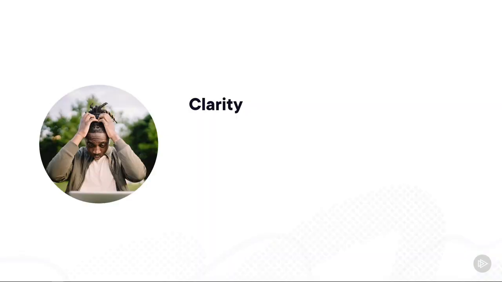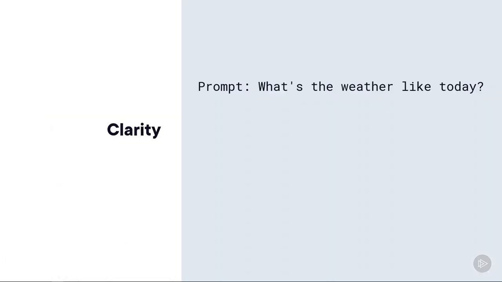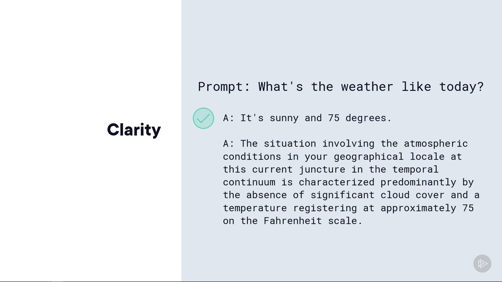Another subjective metric is clarity. This is how understandable or clear the responses are. For example, if the prompt is, "What's the weather like today?" a clear response would be, "It's sunny and 75 degrees." Versus something like this, "The situation involving the atmospheric conditions," and on and on. This may be technically true, but it's not super clear or understandable.